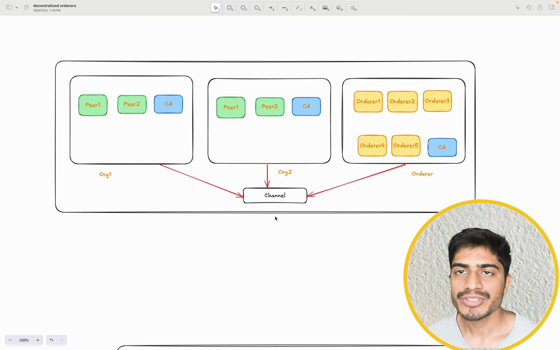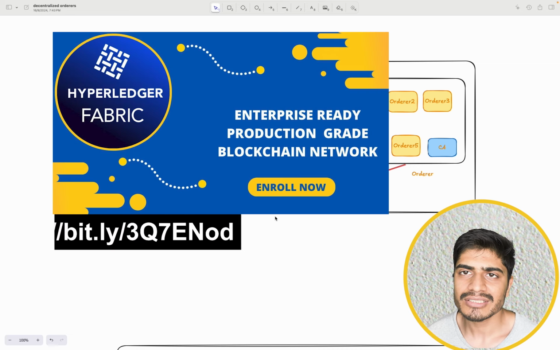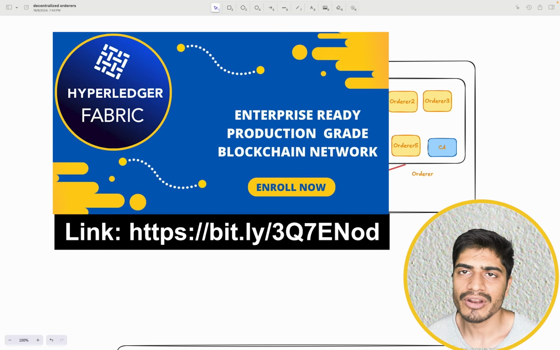Hi everyone, welcome to this new section, and in this section we are going to specifically talk about decentralized orderers in Hyperledger Fabric. Now in most of the cases I have seen that people use centralized orderers, where they have a central ordering organization, and that organization holds just the orderers, and in that case it makes it a truly centralized ordering system, and only that specific organization takes part in the consensus, and the rest of the organizations are peer organizations, like they just hold the peer nodes.